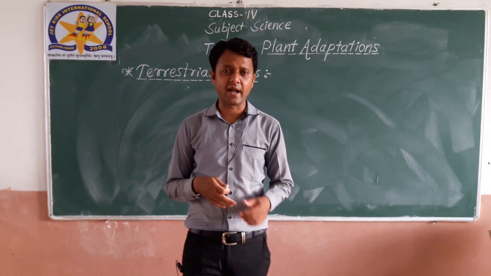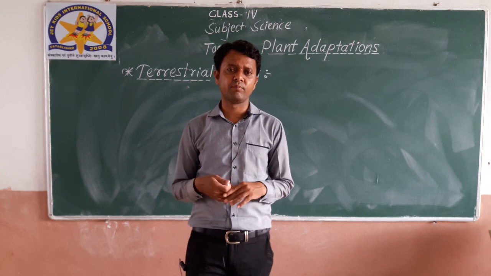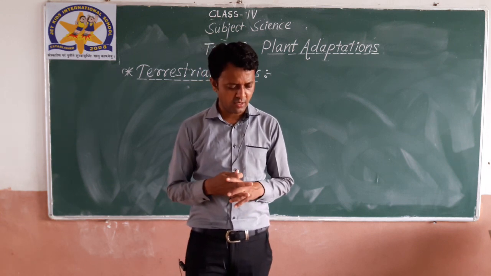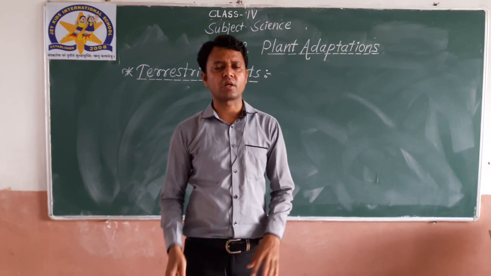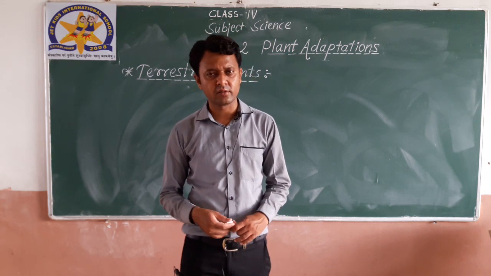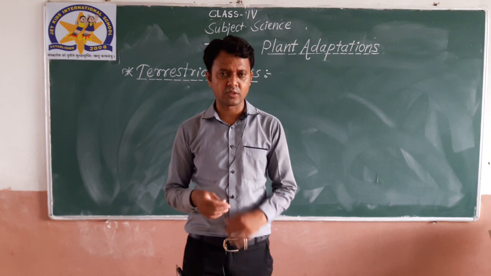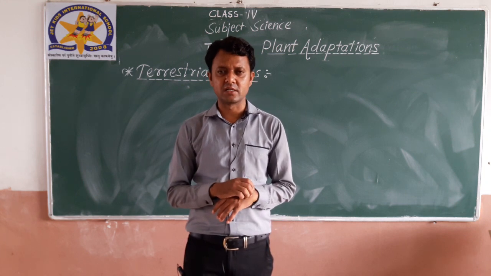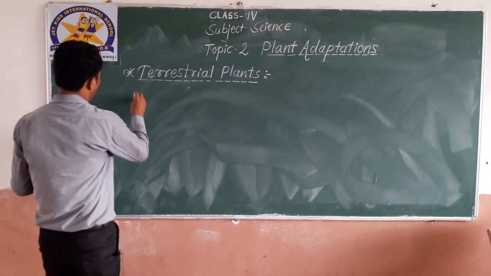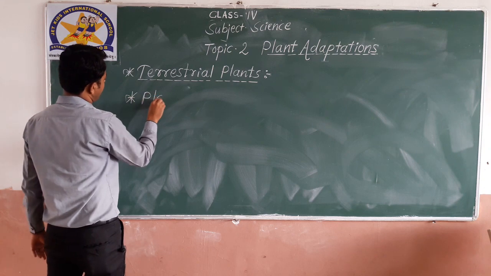The first is plants in the desert, and what exactly are the adaptations of the plants which live or grow in the desert. First of all, let me tell you the definition of terrestrial plants: the plants which grow and live on land are called terrestrial plants. Okay, so plants in the desert. See, what is a desert? You all know. Under the heading of terrestrial plants we will see plants in deserts.